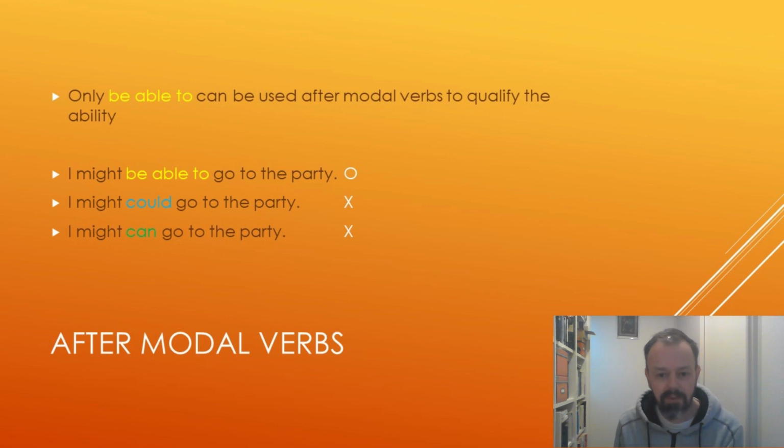I might be able to go shows that the ability is not complete. We don't know for sure. However, I might could go to the party or I might can go to the party are clearly not correct. And this is basically due to them also being used as modal verbs. So we can't really use two modal verbs together. I might could sounds very strange.